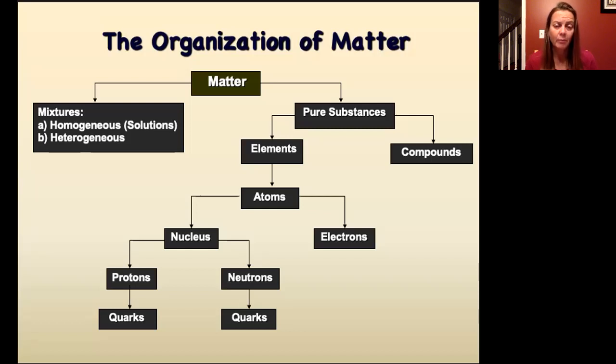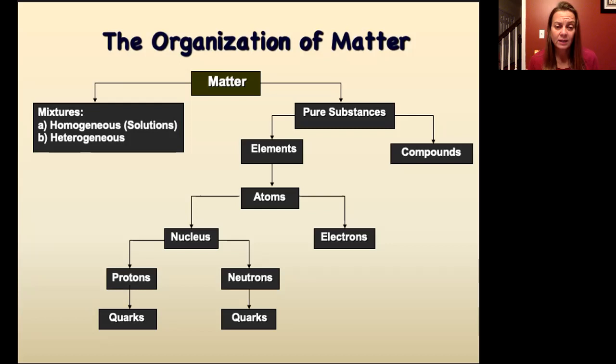The other categorization is mixtures. And mixtures are combinations of different compounds or elements, and they might vary depending on where we get them. So if we were to go back to our example of water, although water itself is always two hydrogen atoms and an oxygen atom chemically bonded together, if we were to look at lake water versus river water versus ocean water, those are all mixtures.